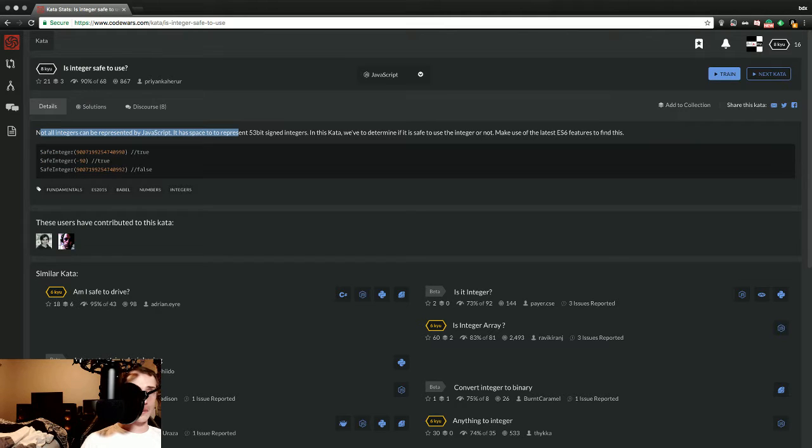Not all integers can be represented by JavaScript. It has space to represent 53-bit signed integers. In this kata, we'll determine if it's safe to use the integer or not. Make use of the latest ES6 features to find this. Safe integer, blah blah blah, true. Safe integer, blanky blank, also true. Safe integer, blah blah blah, false.